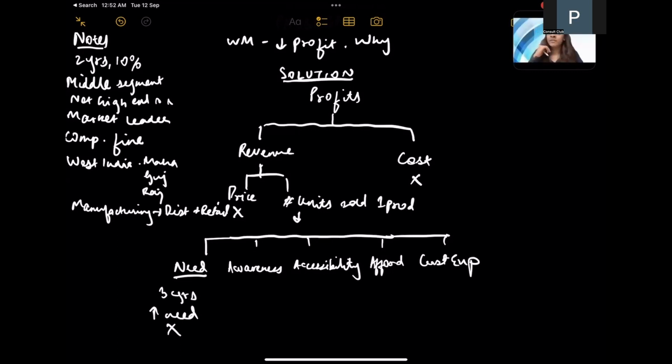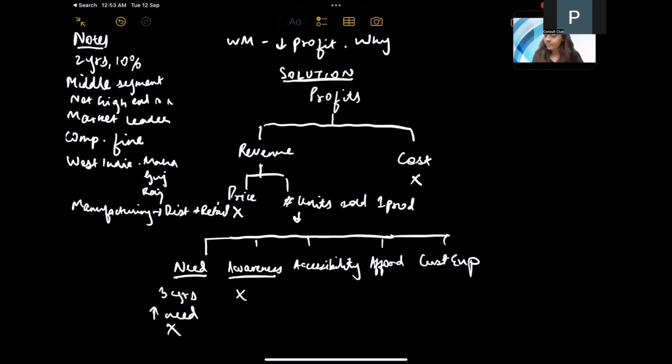Next is the awareness. So, awareness comprises, again, as I mentioned, whether the customer is aware of our product or not. So, it's a function of whether we have any promotional schemes in place to help customers better understand the product and the use of the product. So it can either be that our promotional schemes have gone down, or the competitors are promoting better, which is why people are preferring to purchase the products of the competitors. So has anything like that happened in the past 2 years? No, I wouldn't say there's been a change in any promotional campaigns as such.